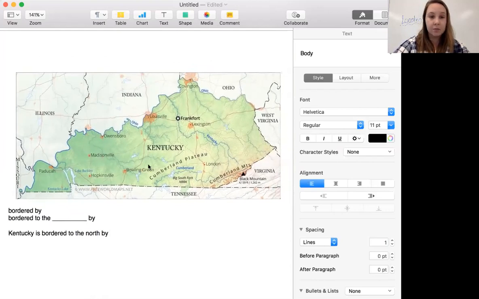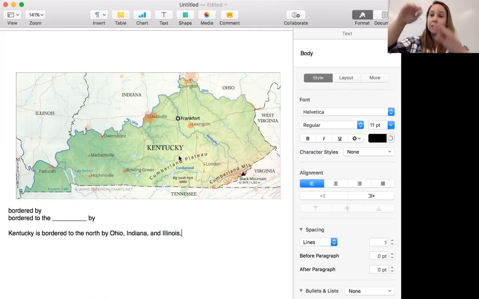Good. Kentucky is bordered to the north by Ohio, Indiana, and Illinois. So it's right next to the north by Ohio, Indiana, and Illinois. So they are all along the northern border of Kentucky.